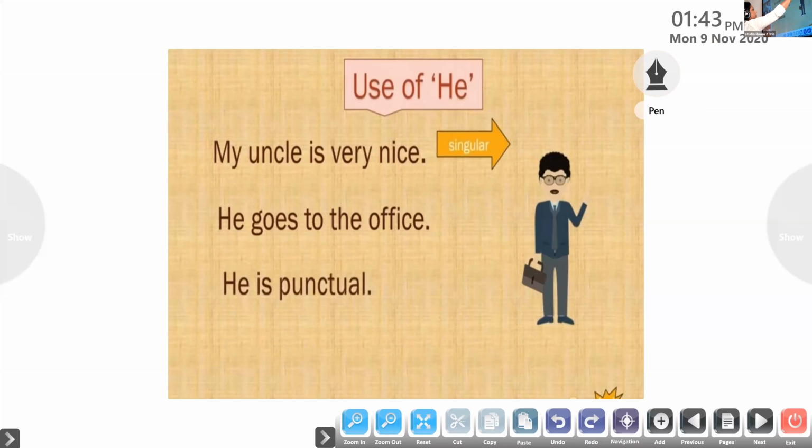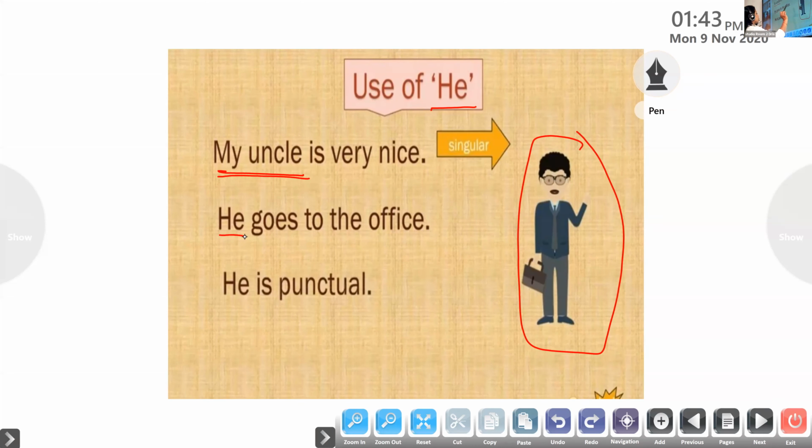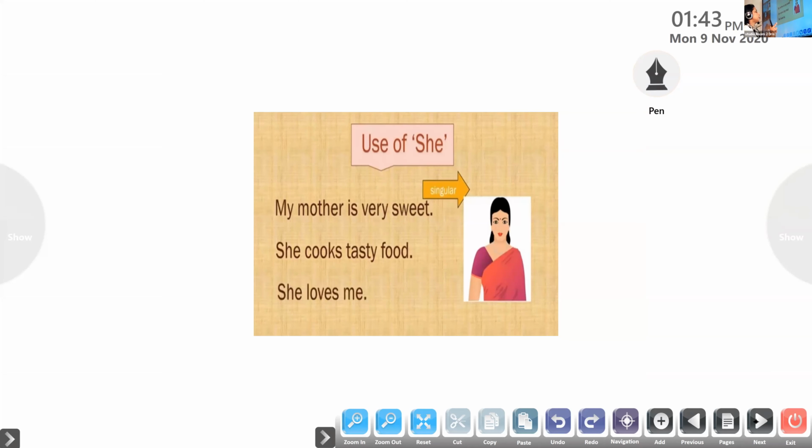Here you can see a picture of a man. It is written there, my uncle is very nice. Here we use he. Instead of my uncle, we use the pronoun he. He goes to the office. He is punctual. So he is a pronoun which is used in place of a man or a boy. Now we'll go on to the next pronoun.